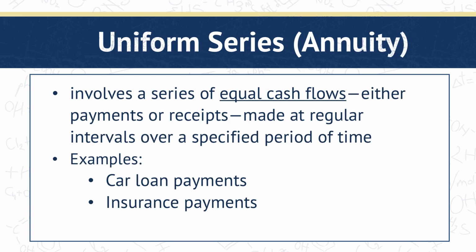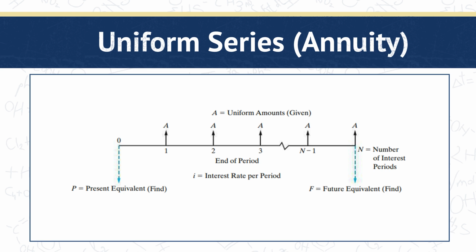The next part of this discussion is an annuity, or uniform series. It involves a series of equal cash flows, either payments or receipts, made at regular intervals over a specified period of time. Examples of this are car loan payments or insurance payments. Here we see a cash flow diagram for an annuity uniform series. We can observe here that an annuity is a series of consistent cash flows from year 1 to year n. In these cases, we can either find present equivalent values or future equivalent values.